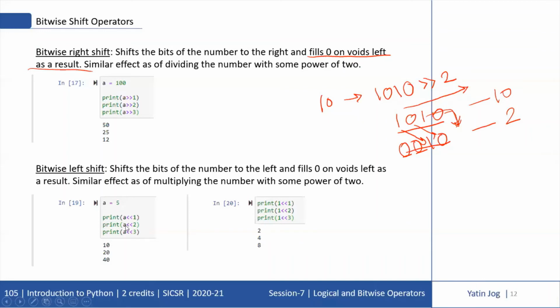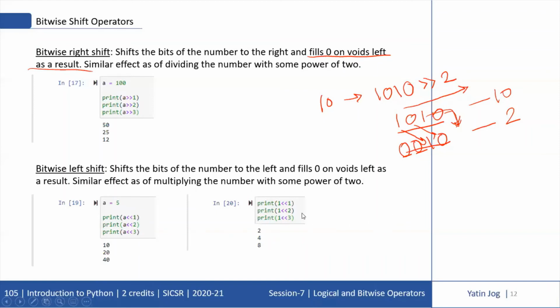If I shift the binary of A to the left by 2 positions, 2 raised to 2 is 4, 5 fours are 20, so I get 20. And if I shift the binary of A to the left hand side by 3 locations, 2 raised to 3 is 8, and 8 fives are 40. So it gives a similar effect as multiplying the number by some power of 2.